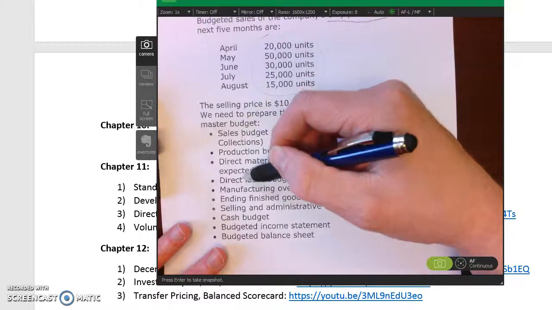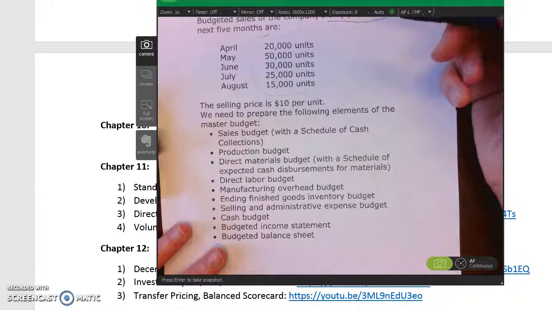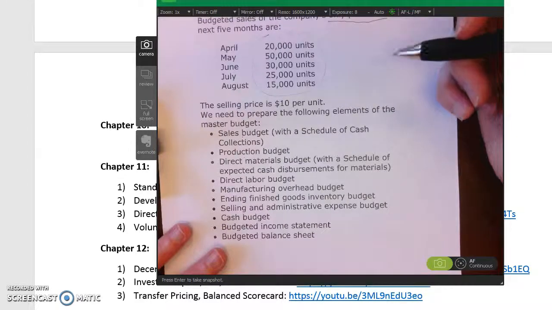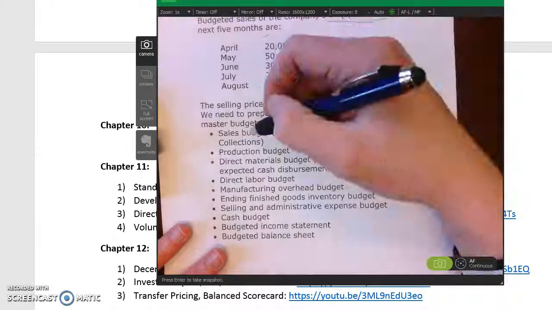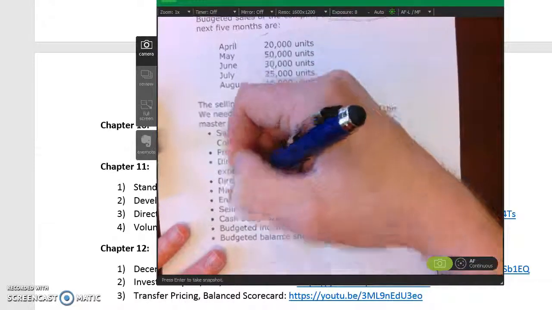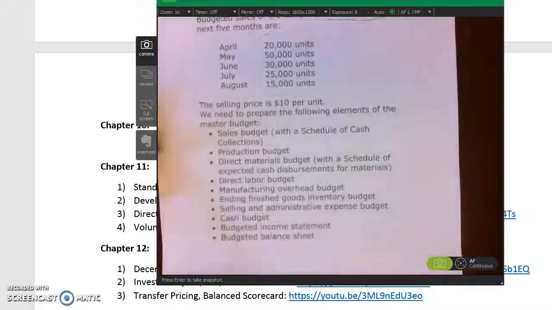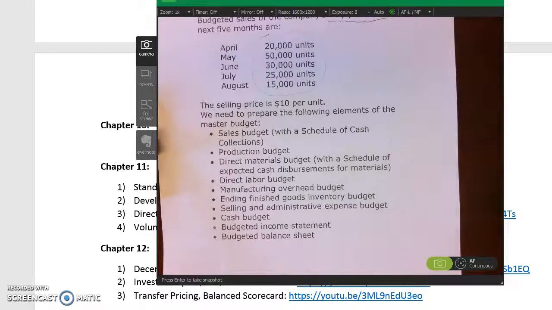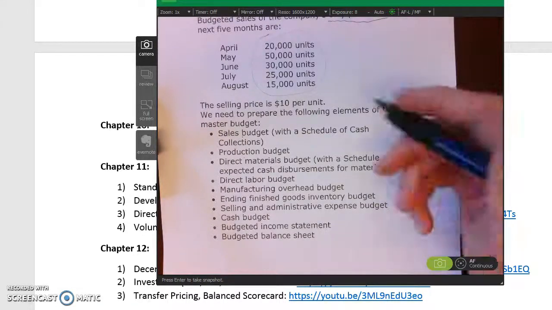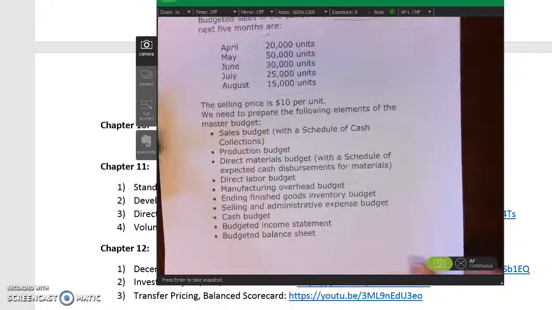through it and do each one of these budgets. This will be a series of lecture videos in chapter 10 covering how to do each one of these budgets, because remember, each one of these budgets comprises the master budget. So the first thing that we're going to do is the sales budget, and that would be the first budget that we would do.